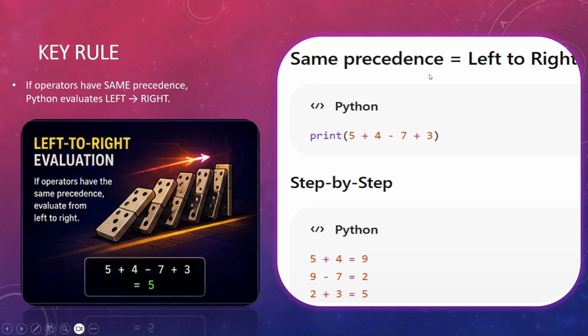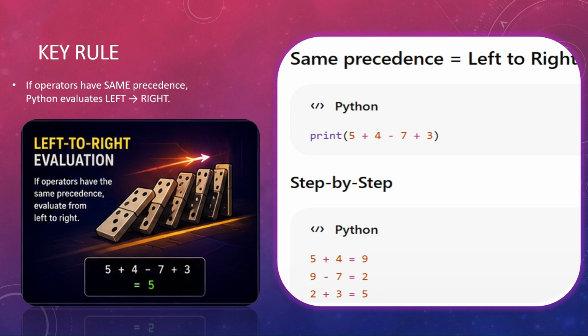So now key rule. What is the key rule? If operators have same precedence, Python evaluates left to right. So we have already seen that division, mod, and multiplication, these have equal precedence, right? They have same importance. And similarly, addition, subtraction also has the same precedence. So what is the rule there? If there are such instances where you have similar precedences, you go from left to right, correct?